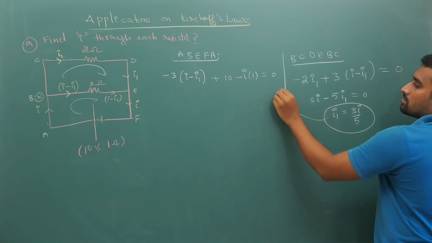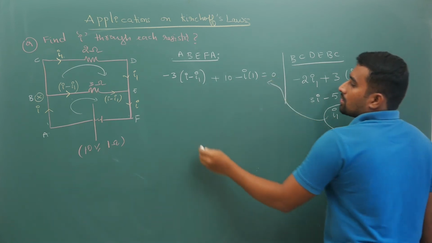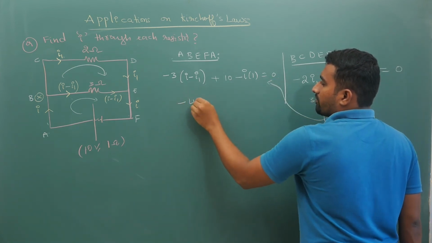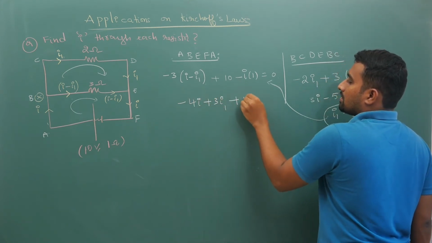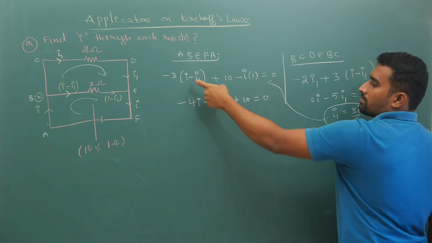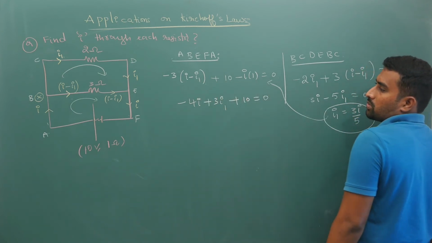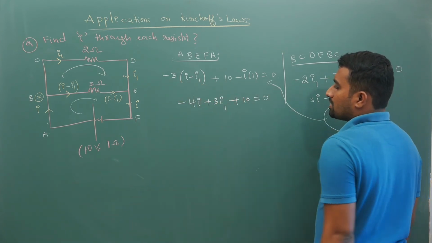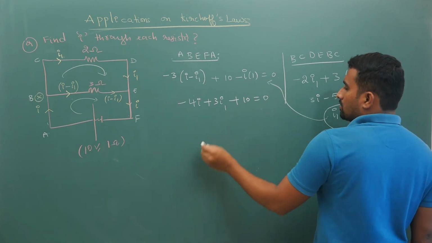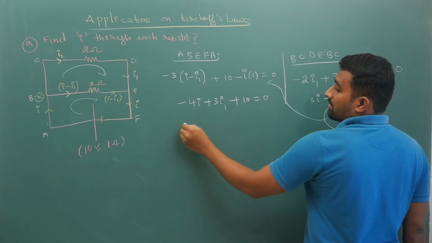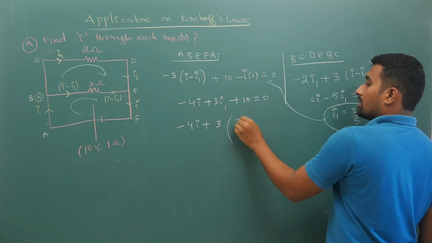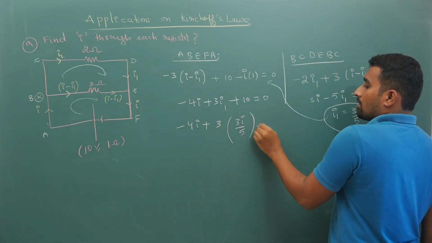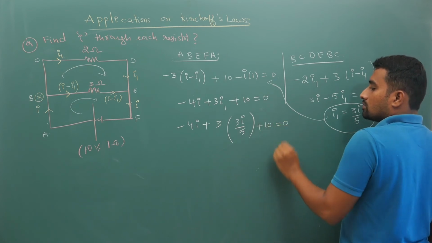Now let us substitute this back into the first equation. That gives minus 4I plus 3I1 plus 10 is equal to 0. With I1 equal to 3I by 5: minus 4I plus 3 times 3I by 5 plus 10 is equal to 0.